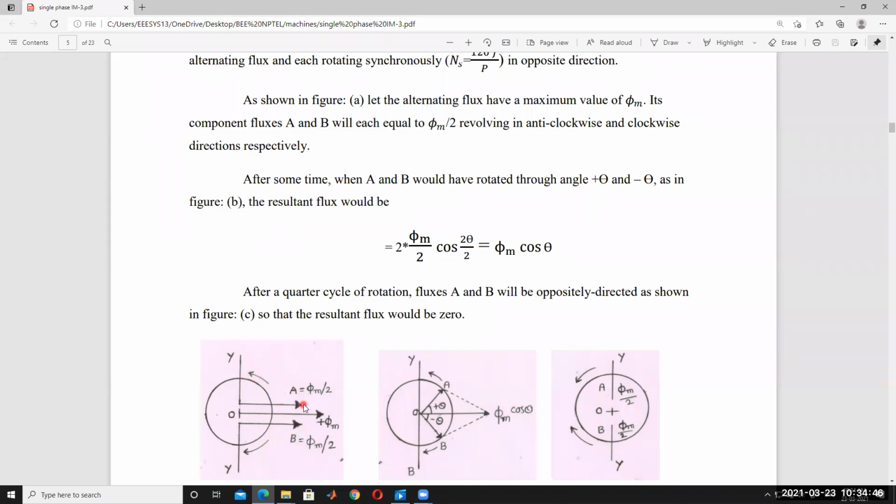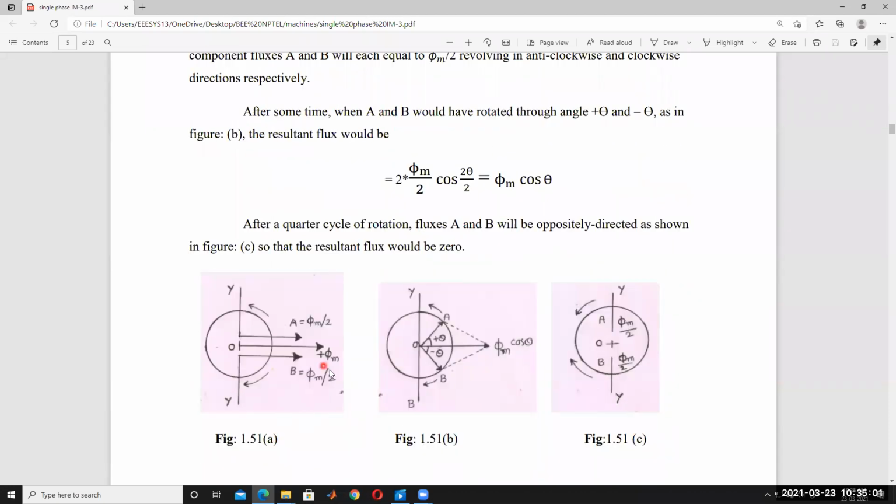Okay, the A field is rotating in the anti-clockwise direction, and the B field is rotating in the clockwise direction. After some time, when A and B have rotated through an angle theta, this one is rotated by plus theta and this one by minus theta, as in figure B.